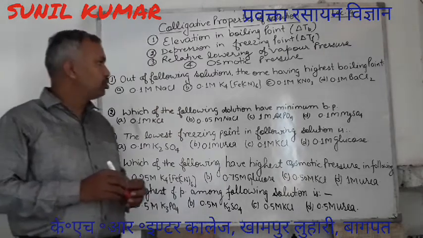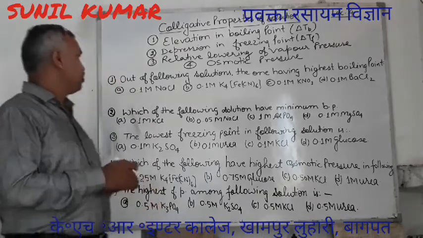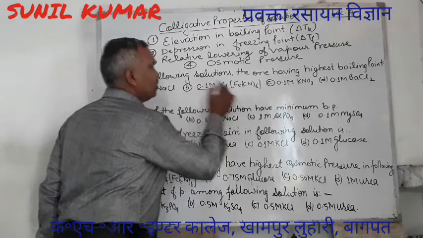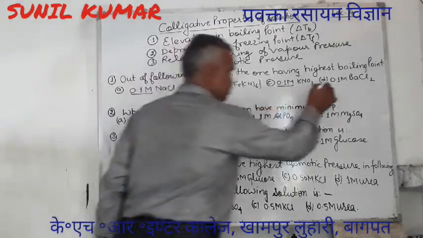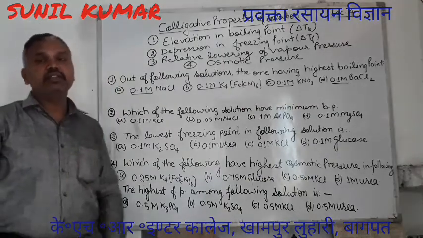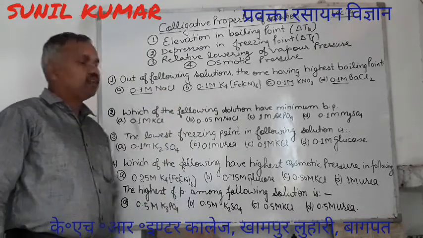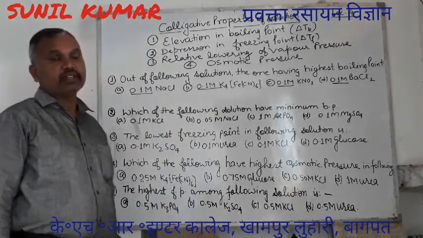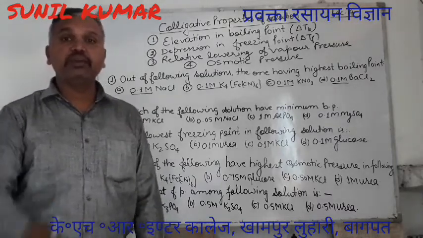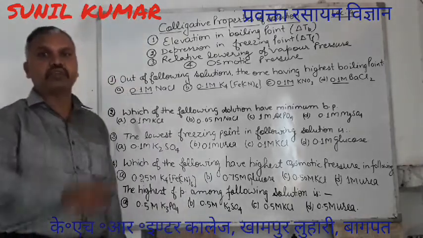Out of the following solutions, the one having the highest boiling point. Now you can see for all, the concentration given is the same. But the number of particles furnished by all these are not equal. The reason is these are ionic substances. An ionic solute becomes soluble only when it gets ionized, unless it will not be soluble.